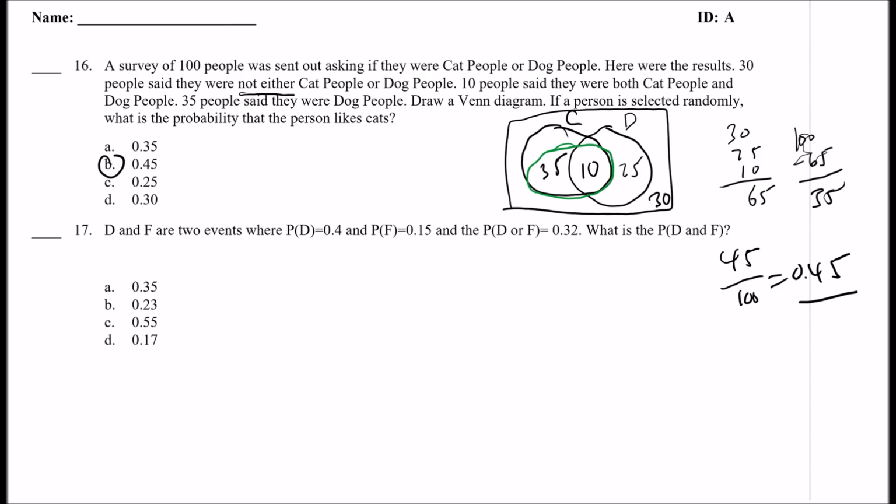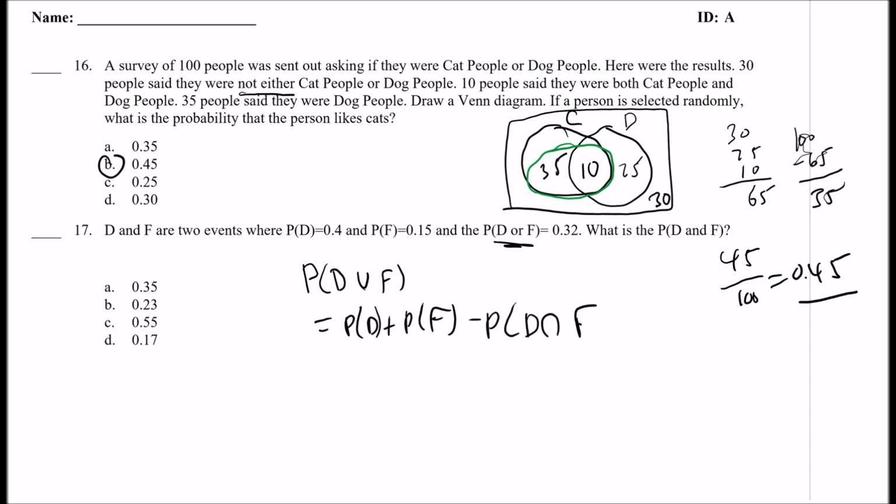All right, number 17. D and F are two events where P of D is 0.4, P of F is 0.15, and P of D or F is 0.32. What is the probability of D and F? It says D or F, so let's use that formula. The probability of D or F is equal to the probability of D plus the probability of F minus the probability of D and F. Let me write this down over here.